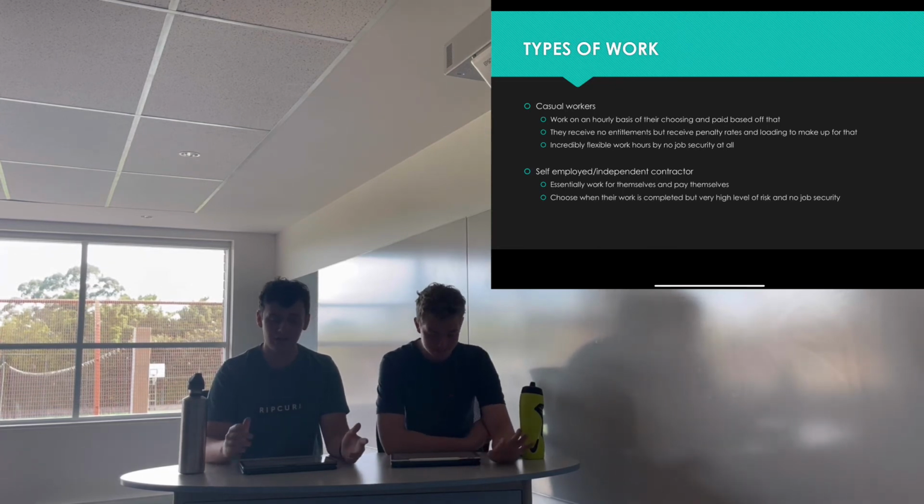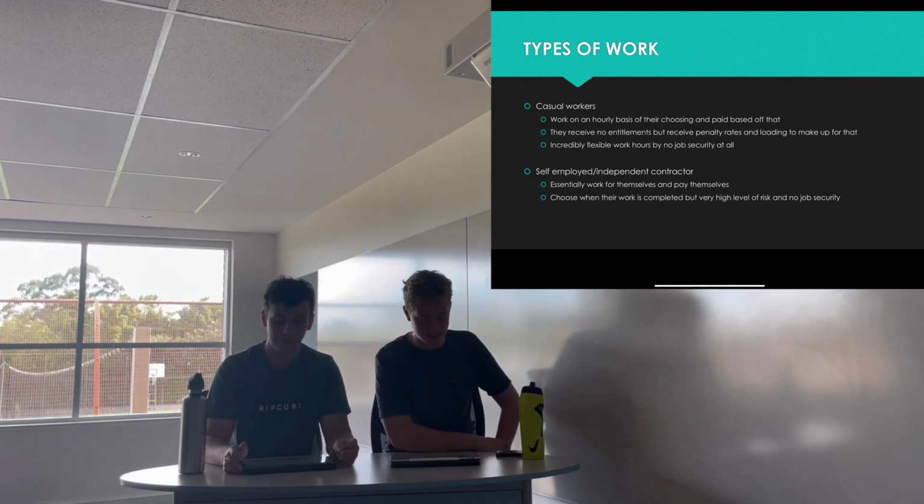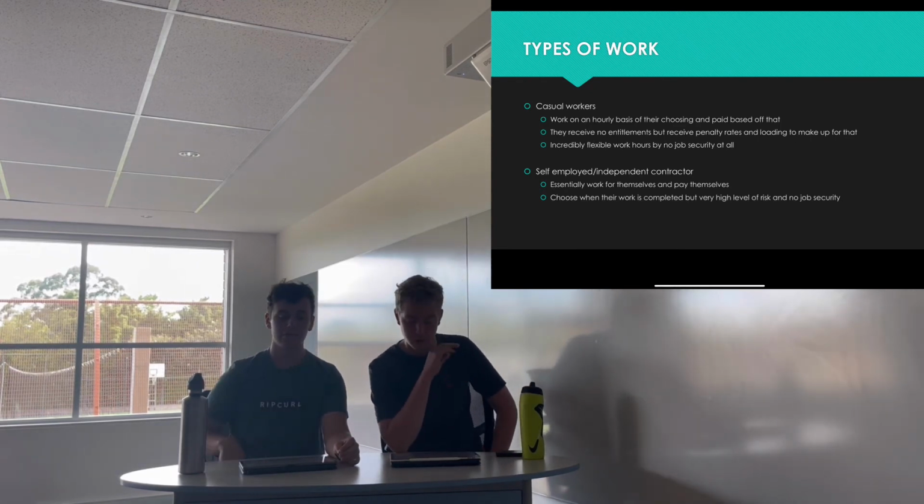Yeah. And secondly, they don't receive any entitlements. Finally, we have those who are self-employed, independent contractors. So self-employed people basically work for themselves.